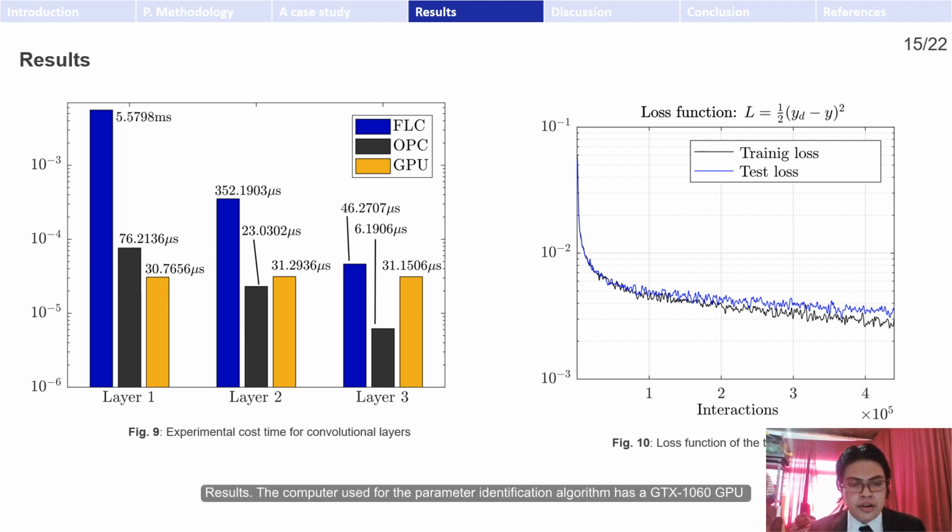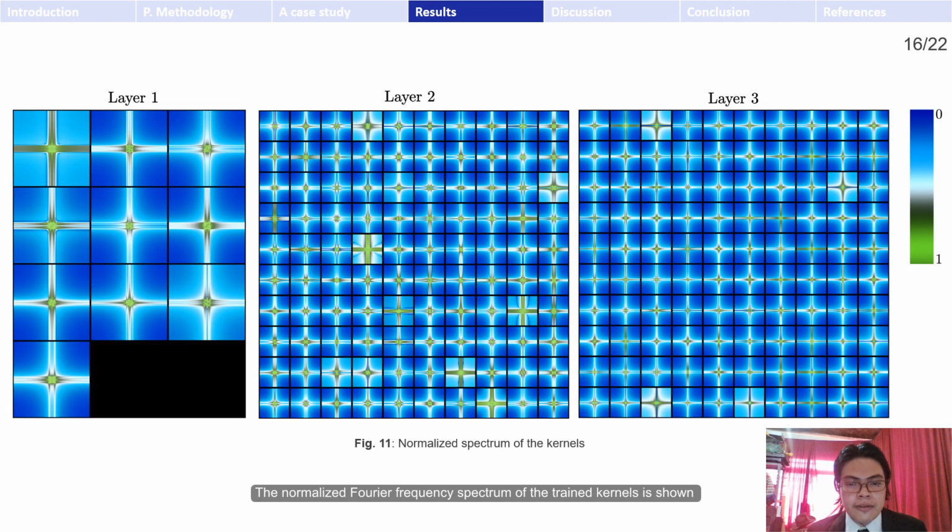Results. The computer set for the parameter identification algorithm has a GTX 1060 GPU with an Intel i7 processor. The computational cost is determined experimentally for convolutional layers. The cost time of the CNN is approximately 3.35 milliseconds. Figure 10 shows the loss function for both training sets. The normalized Fourier frequency spectrum of the trained kernels is shown in Figure 11. It is observed that the kernels are different from each other, and each kernel in combination with the activation function determines the parameters of equation 12.